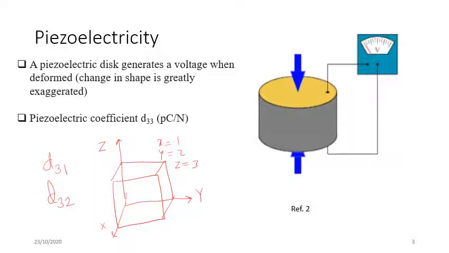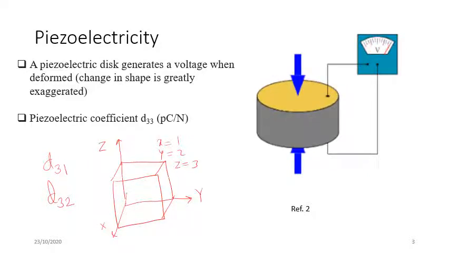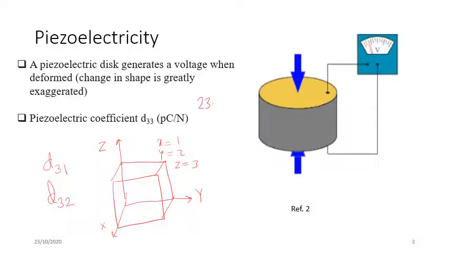Many times the D33 coefficient is mentioned. For example, for barium titanate, the piezoelectric coefficient is 230 picocoulomb per Newton. Another important material is PZT, which has a D33 coefficient of around 590 picocoulomb per Newton.